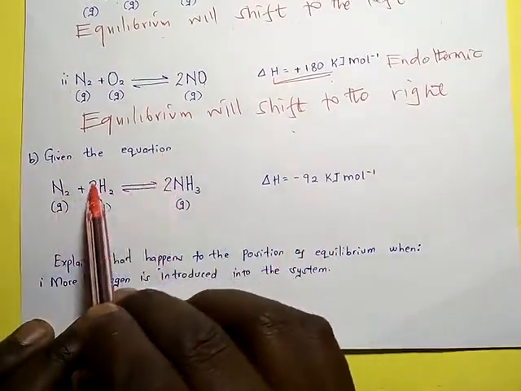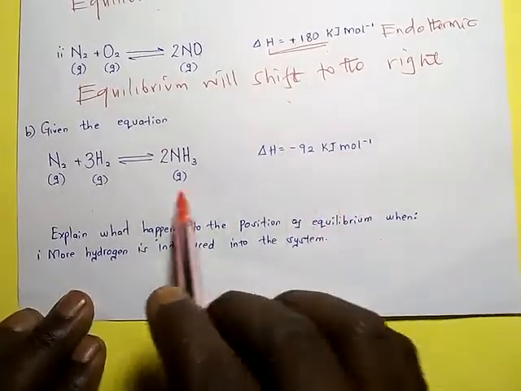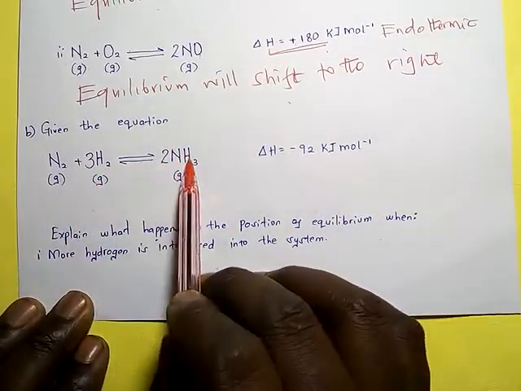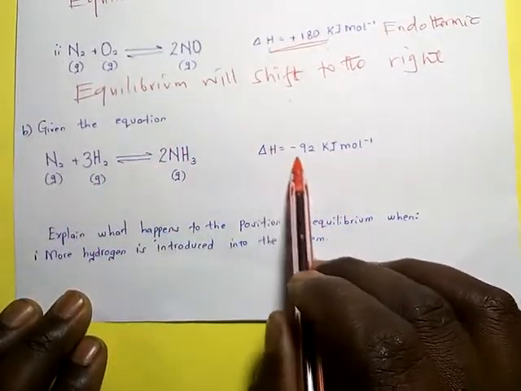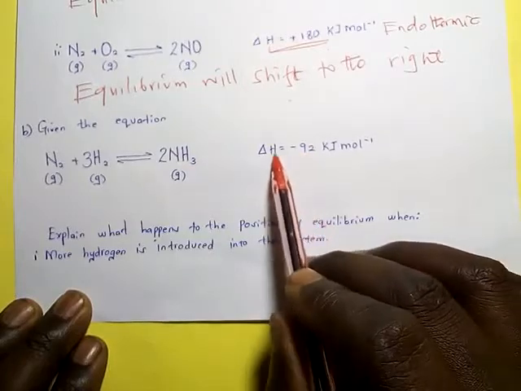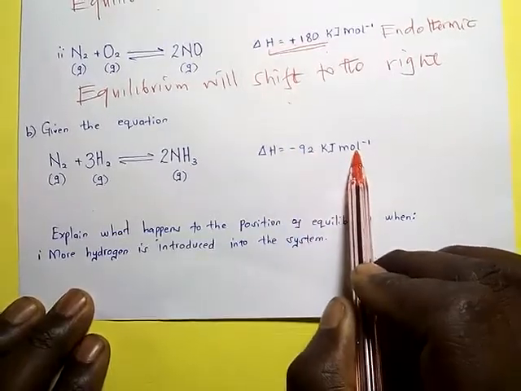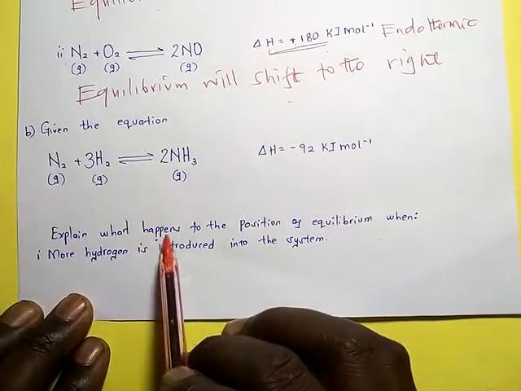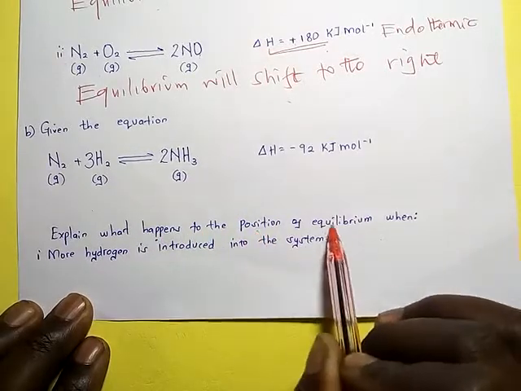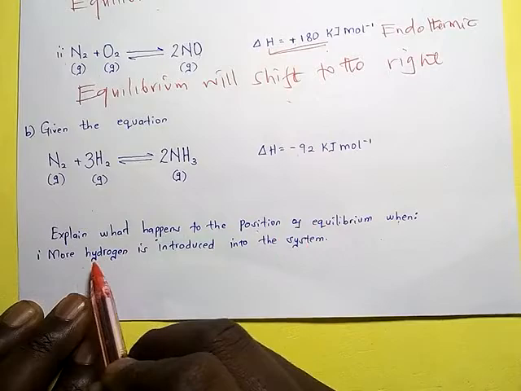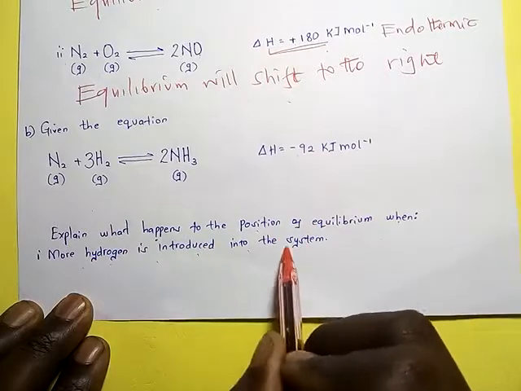This is an equation which has been given, the manufacture of ammonia, the enthalpy change is negative 92 kilojoules per mole. Explain what happens to the position of equilibrium when more hydrogen is introduced into the system.